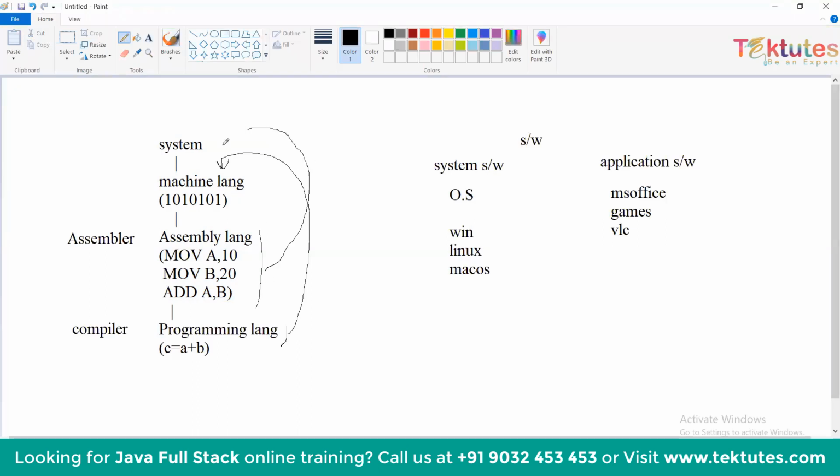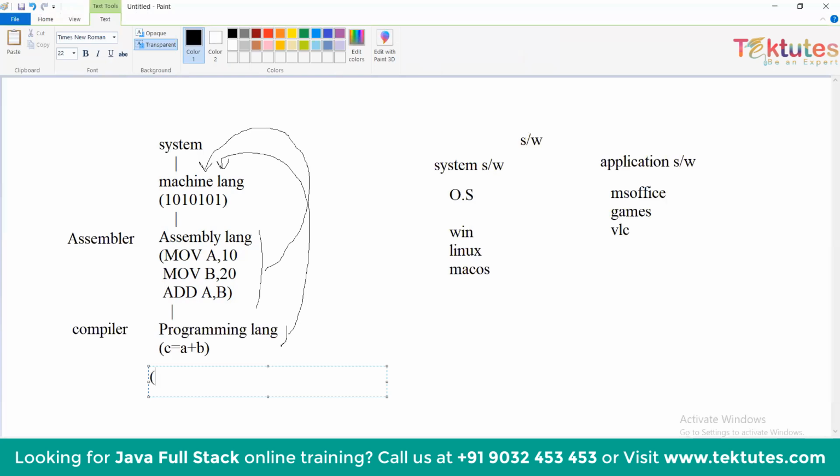So what is the first programming language introduced in the market? Fortran was introduced by IBM in the year 1954. Fortran means formula translation, which develops math-related applications.